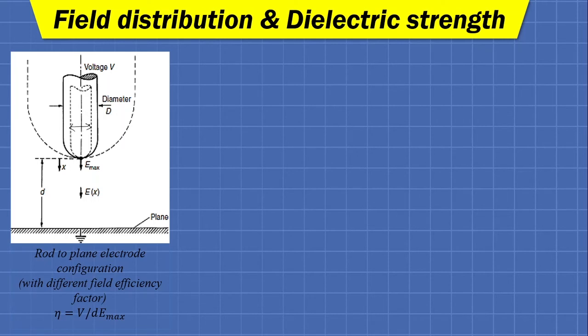Here is a flat plane which is connected to ground, and this rod is supplied with some voltage V. Fine. So we are going to see if the distribution of field changes, then the d, or say the thickness of insulator, will also change. Fine. So this will be our objective.